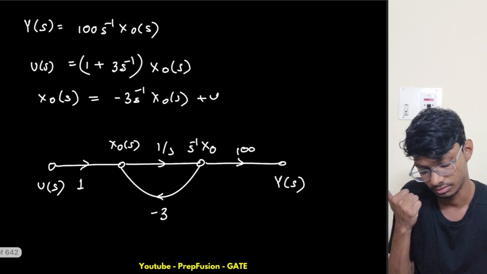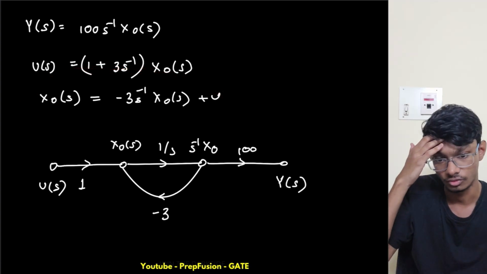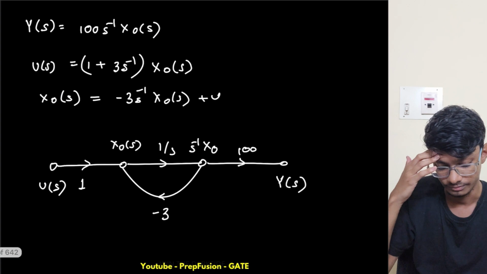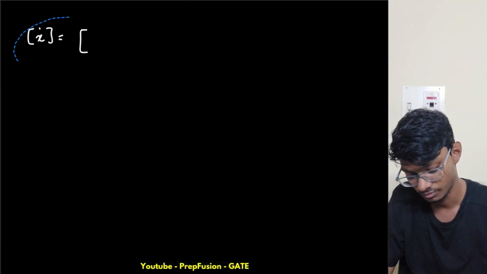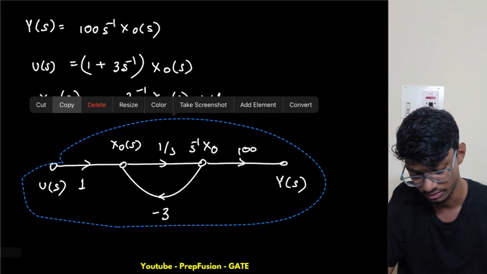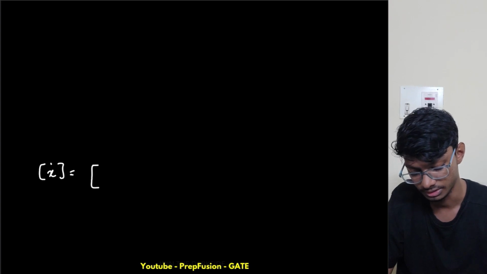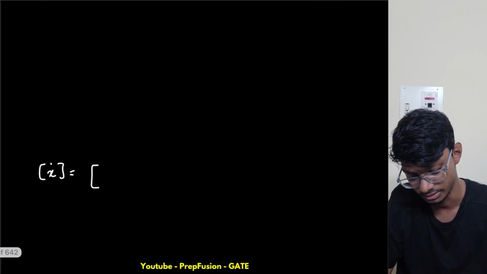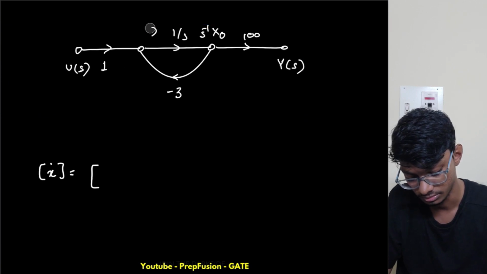Either you can go from here directly, or you can solve from the time domain expression. You copy this one and convert it into the time domain expression. Those procedures are there: remove the initial state variables and all those things.